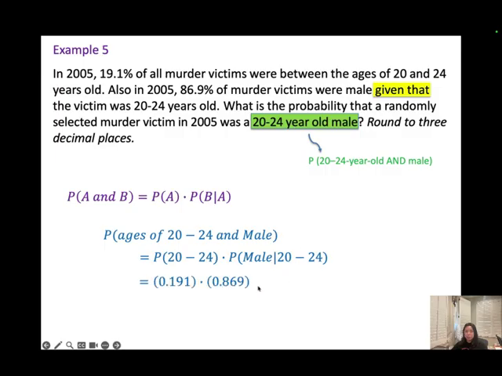So plug it in. We're going to convert the percentage to the decimal. You could move the decimal two spaces to the left. And then multiply it. So you should get 0.166.